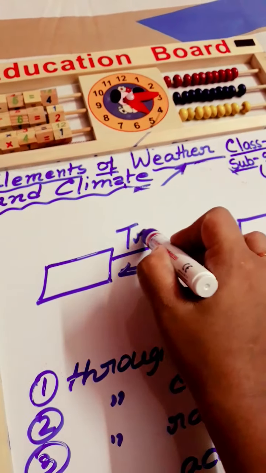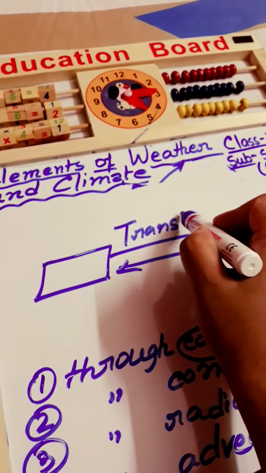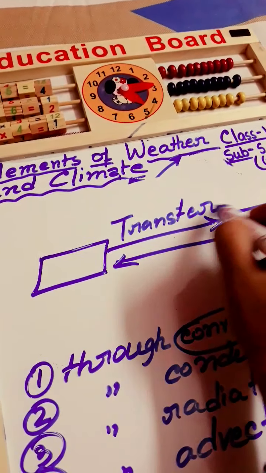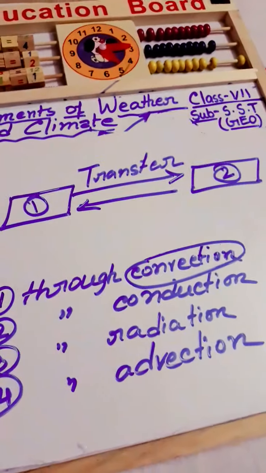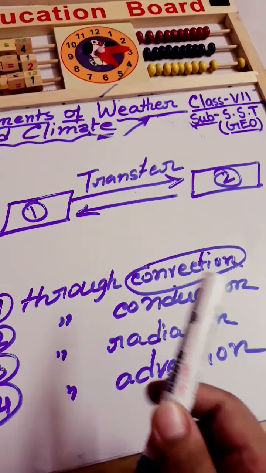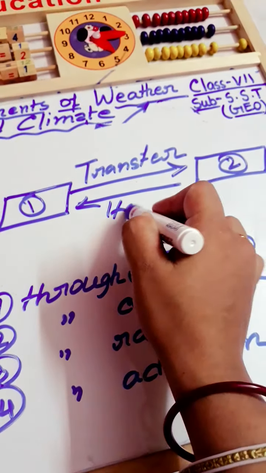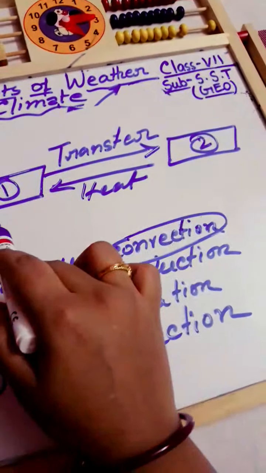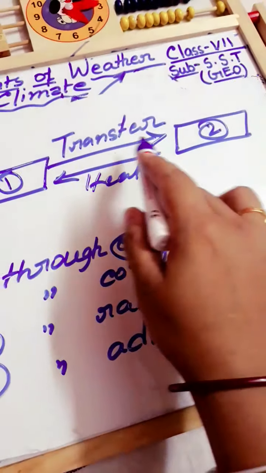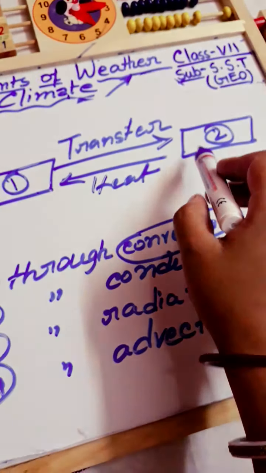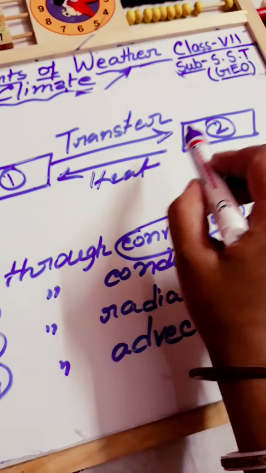And it is the process of transferring heat, number 1 and number 2. So it is the transfer of heat from one body to another when they are in direct contact. These two bodies have to be in direct contact. Okay.